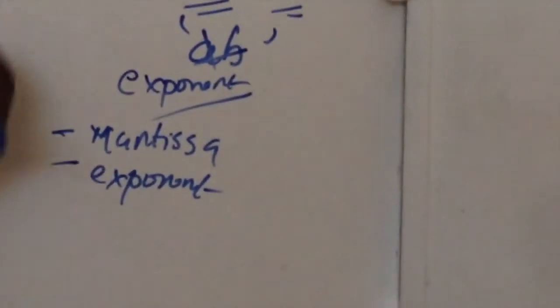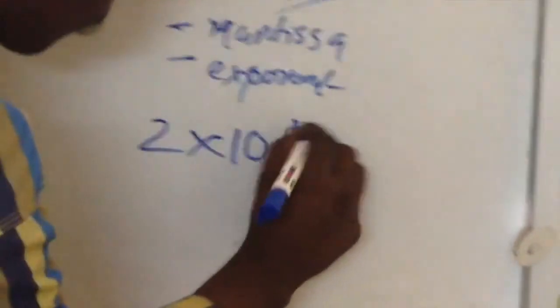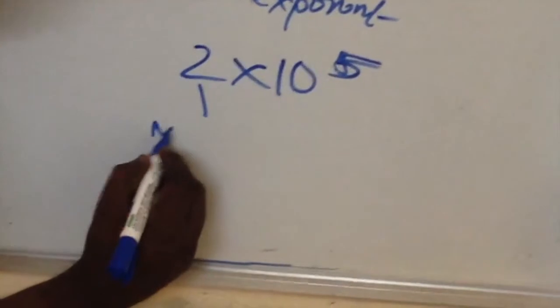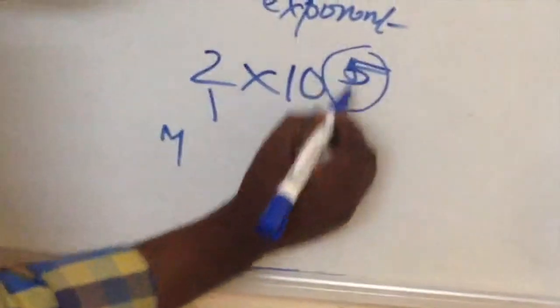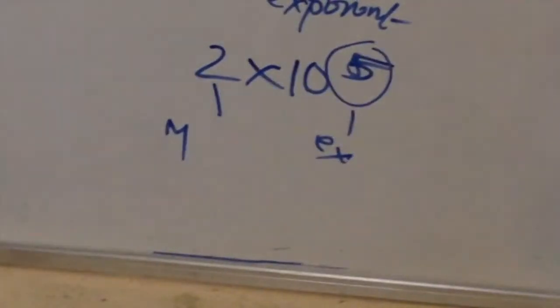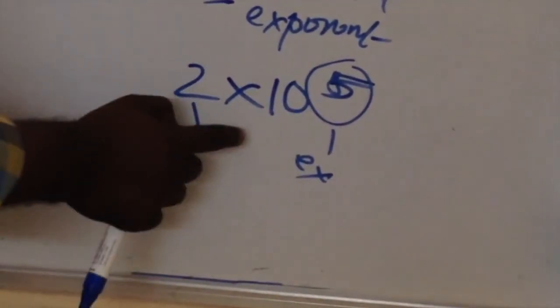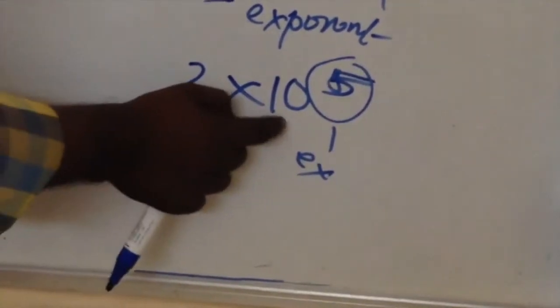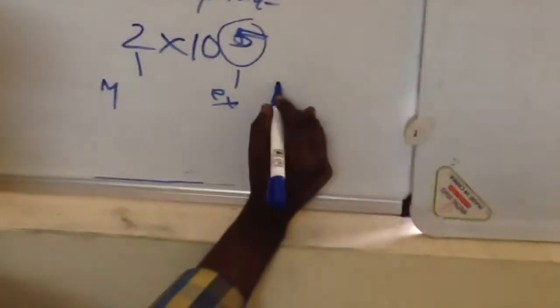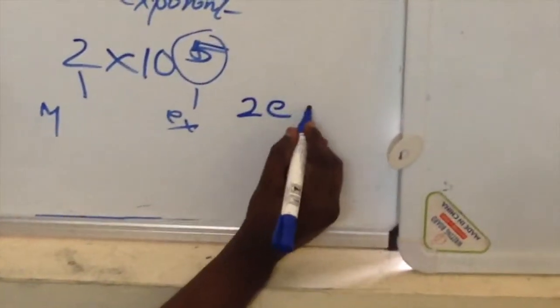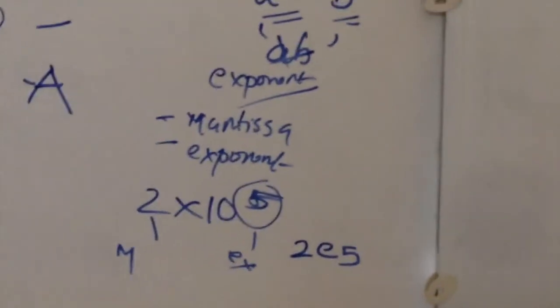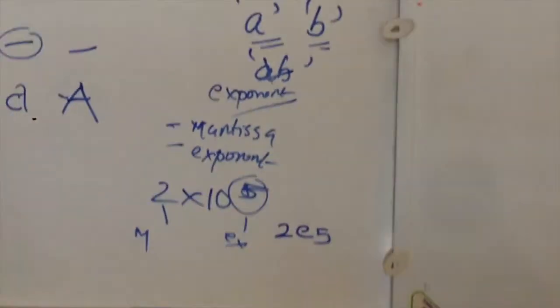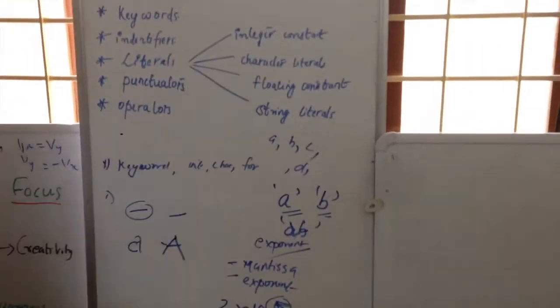Considering an example, 2 into 10 raised to 5. This part is called mantissa and this part is called exponent. We represent 2 into 10 raised to 5 in C++ as 2e5, 2 exponent 5. That is floating constant.